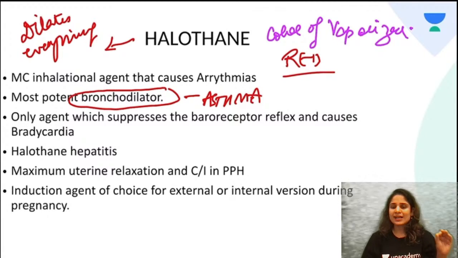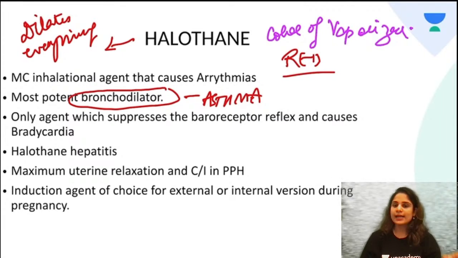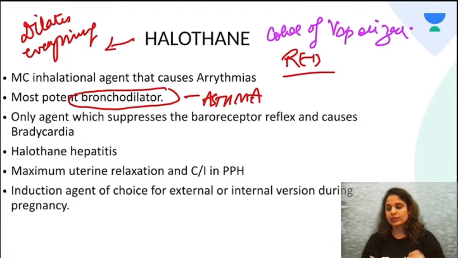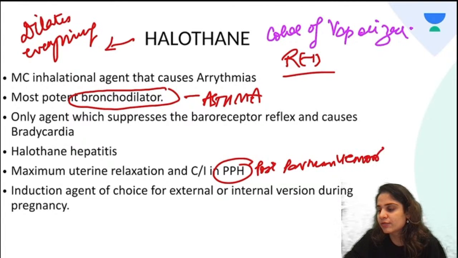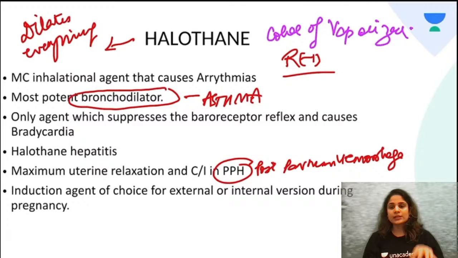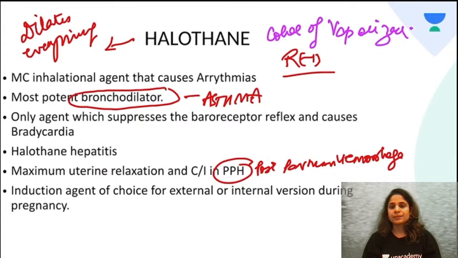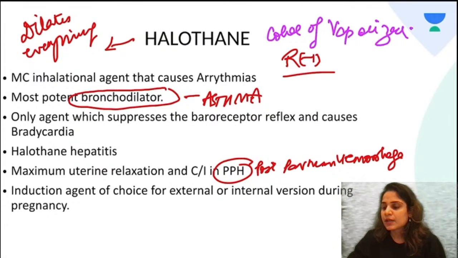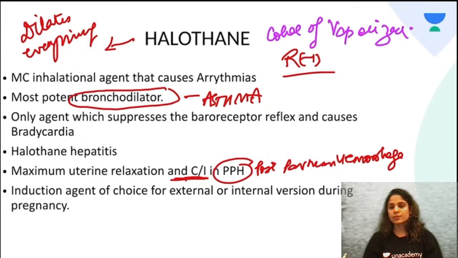Now, if uterine smooth muscle dilation is caused by halothane, which condition will you avoid halothane in? You will avoid halothane in case of postpartum hemorrhage. In postpartum hemorrhage, you will have continuous bleeding from the site where the placenta was attached. You can only stop it after the uterus contracts. So all the uterine arteries will get converged and they will constrict and stop the bleeding. But if you have postpartum hemorrhage going on, you will avoid halothane. So please remember this. Halothane is contraindicated whenever there is postpartum hemorrhage.